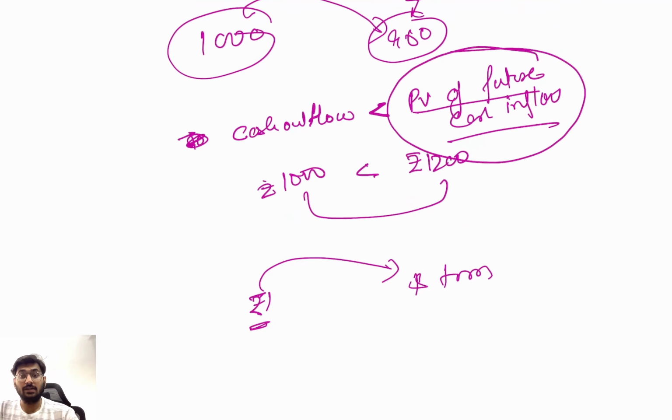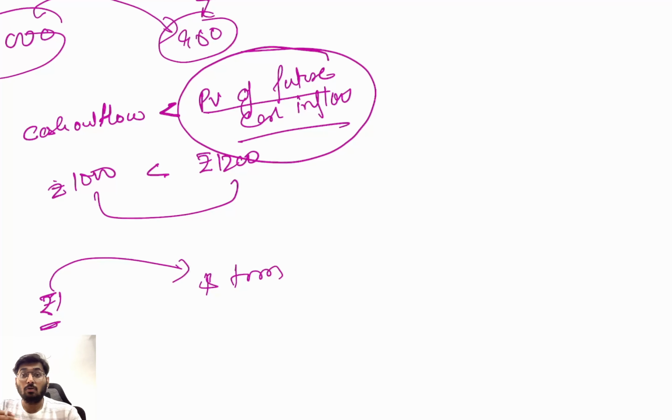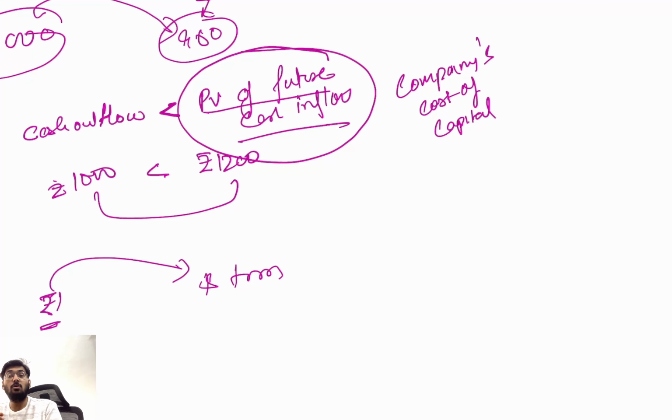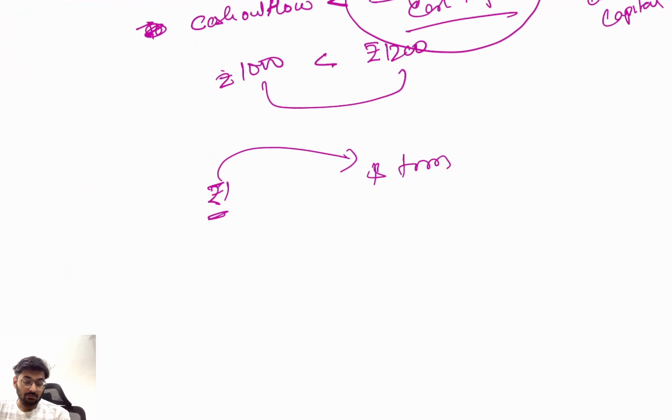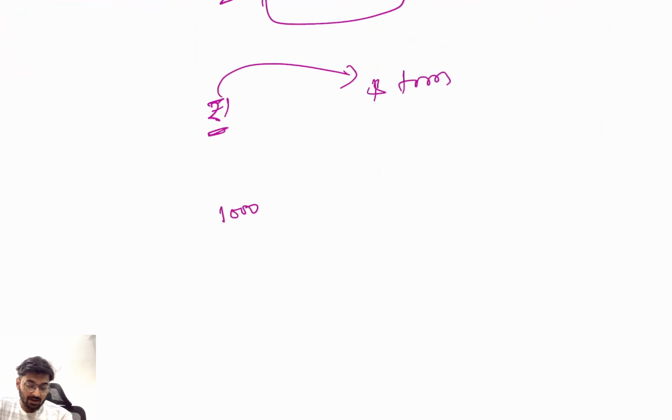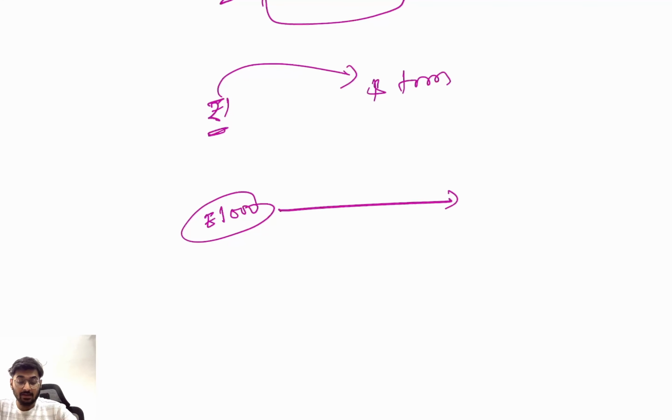We will use a discount rate, and that discount rate is the company's cost of capital. Means, try to understand that if I have borrowed 1000 rupees from you today, clear, and I have to repay it after 3 years, and suppose you have given the money to me at the rate of 10%, so how much is it going to be?